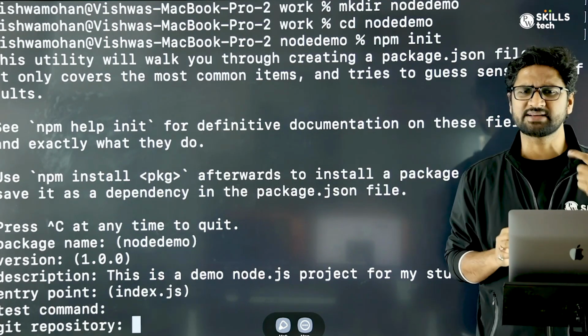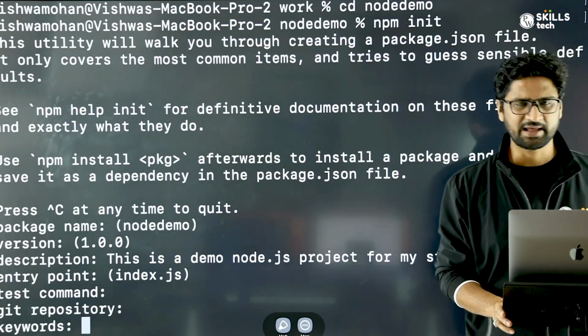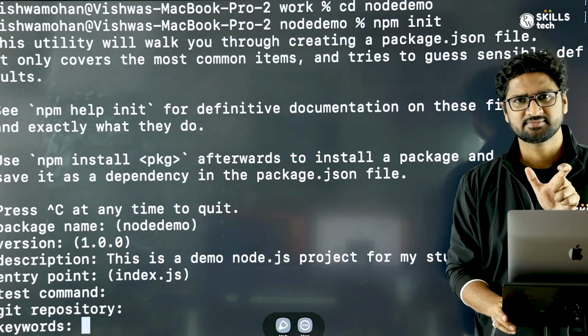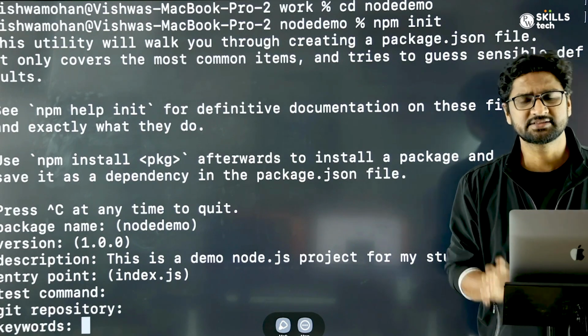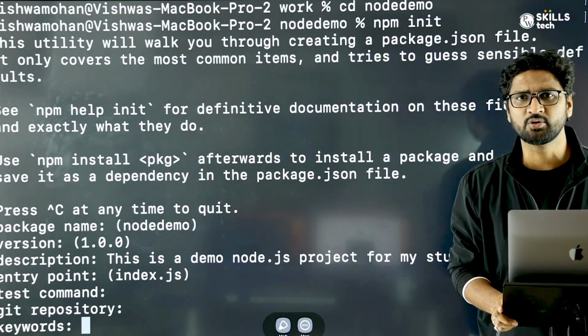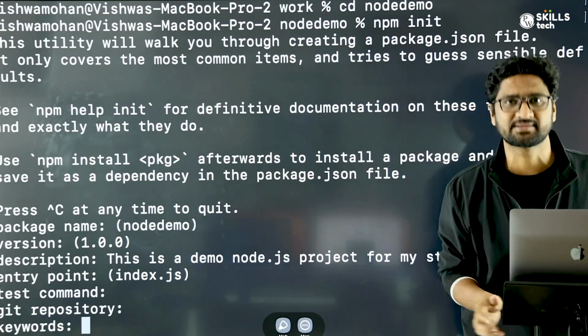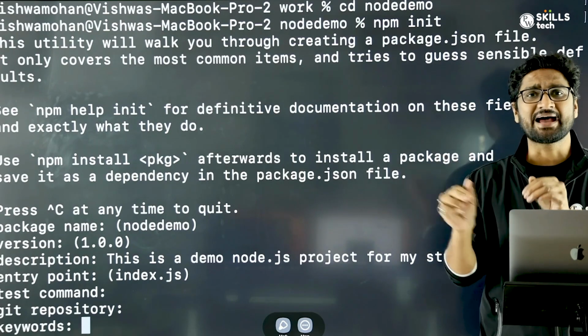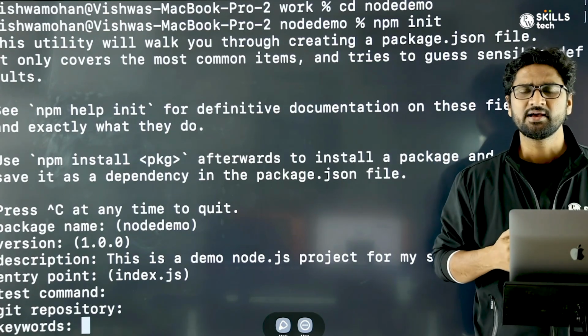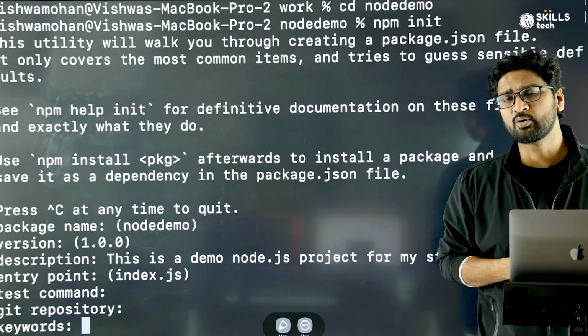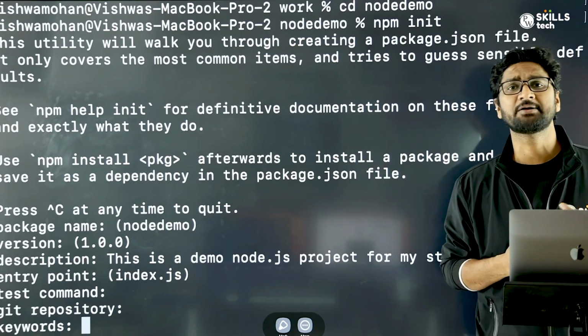But as of now, since I don't have any, I just keep it blank. Keywords are anything that I would like this project to be associated with. Say for example, on a YouTube video, you know that every YouTube video will have some tags, so that when you search with that tag on YouTube, you are able to quickly find that video. Similarly, when I'm creating a project, I would definitely want that someone in the world might get benefited from it.